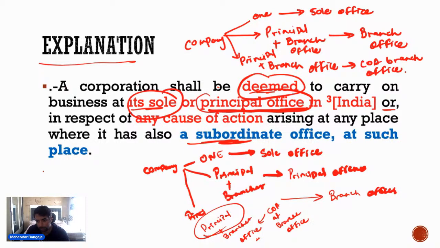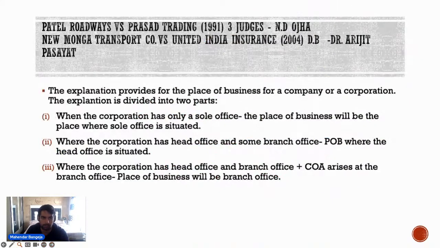ठीक है, in such cases you can say, अगर cause of action branch office में है, so in such cases you can say that company carries on the business at branch office. Branch office पे ही company business carry कर रही है. This is what the explanation is trying to say. ठीक है, यहाँ तक clear हो? And this interpretation was provided in Patel Roadways versus Prasad Trading Company.